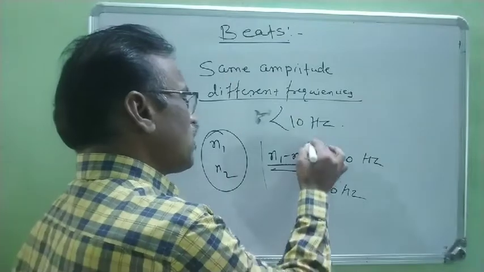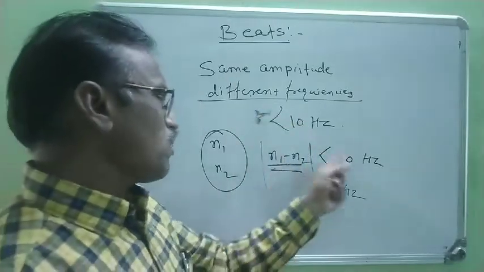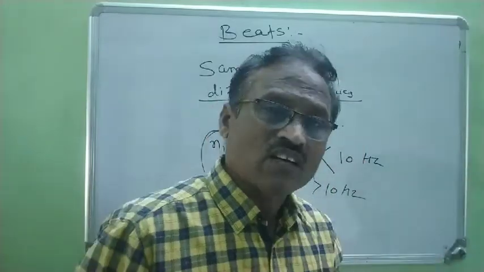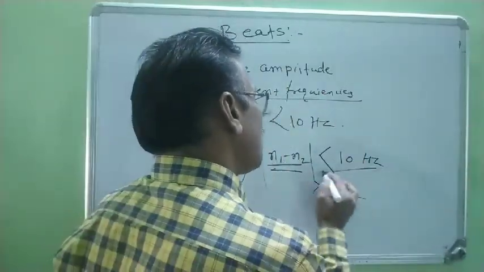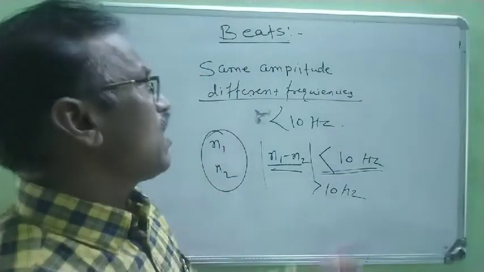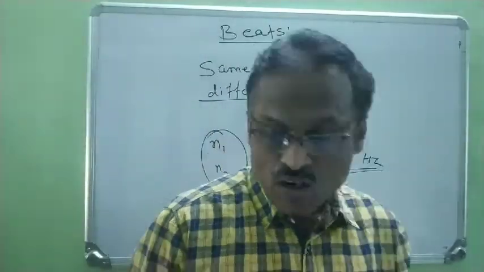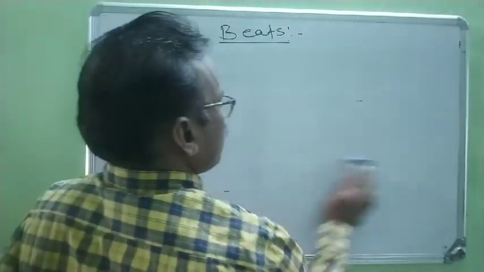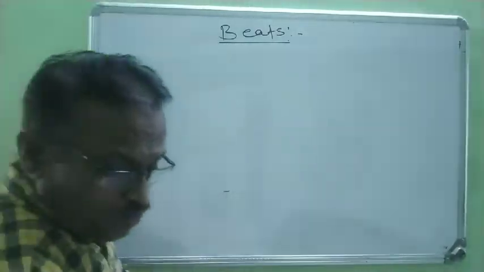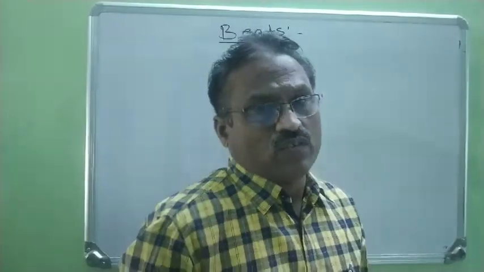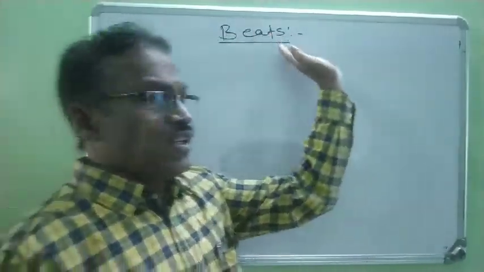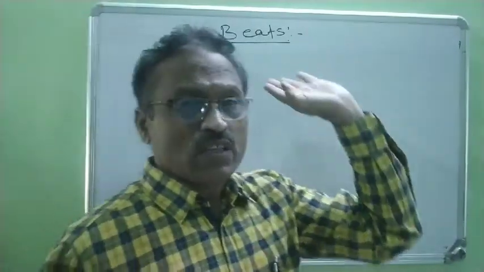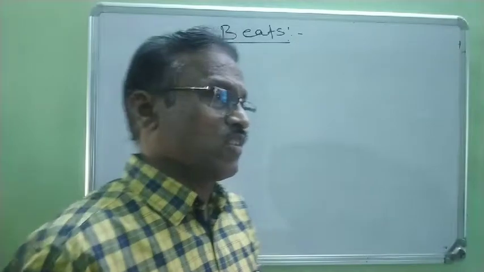Now, the magnitude of n1 minus n2 is always less than 10 hertz, and only when this difference is less than 10 hertz are beats produced. Now, to study these beats, we have to find one analytical method to determine the beat frequency.